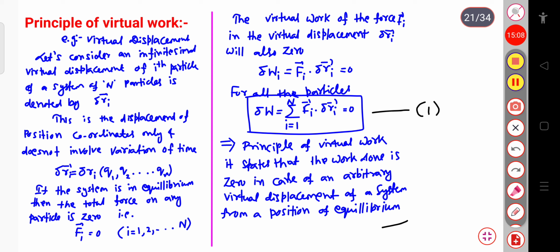But here we have considered that the constraint force is 0. So the principle of virtual work is that the work done is 0 in case of an arbitrary virtual displacement of the system for a position of equilibrium. When the system is in equilibrium, this delta W, that is Fi dot delta Ri, will be equal to 0. So this is all about the principle of virtual work.